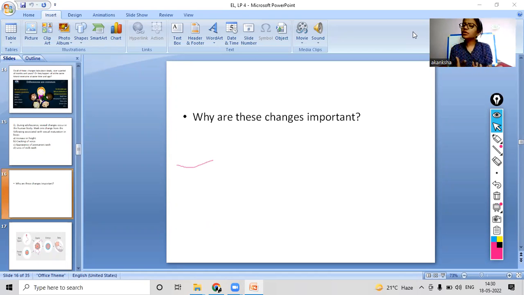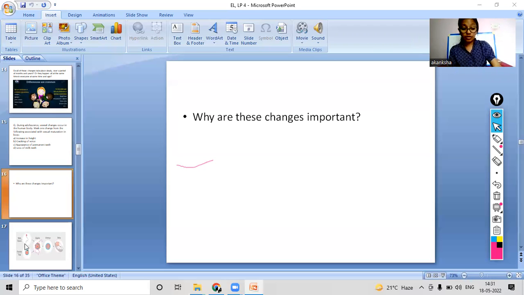Now my question is, why are these changes important? What will happen if these changes do not happen? Yes, you all are answering correctly. As you all know, these changes are important for reproduction to happen. Very good. Now we will move on to our next slide.